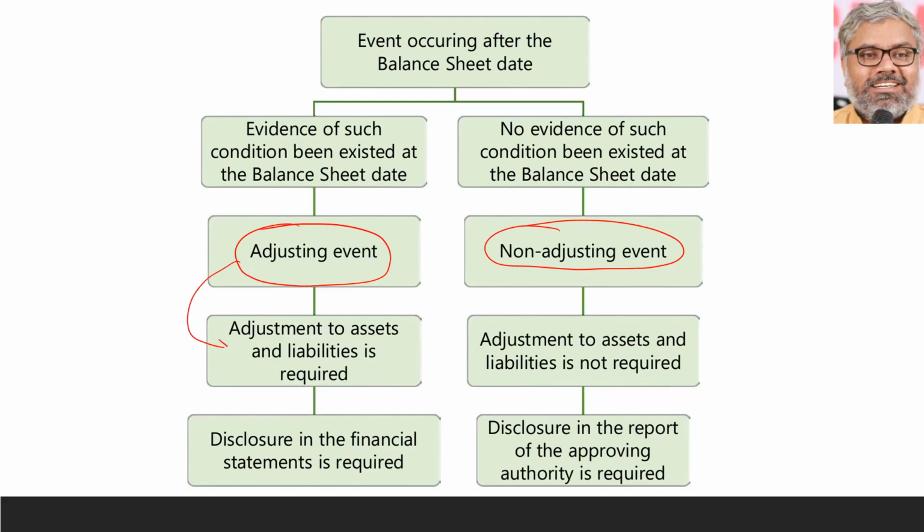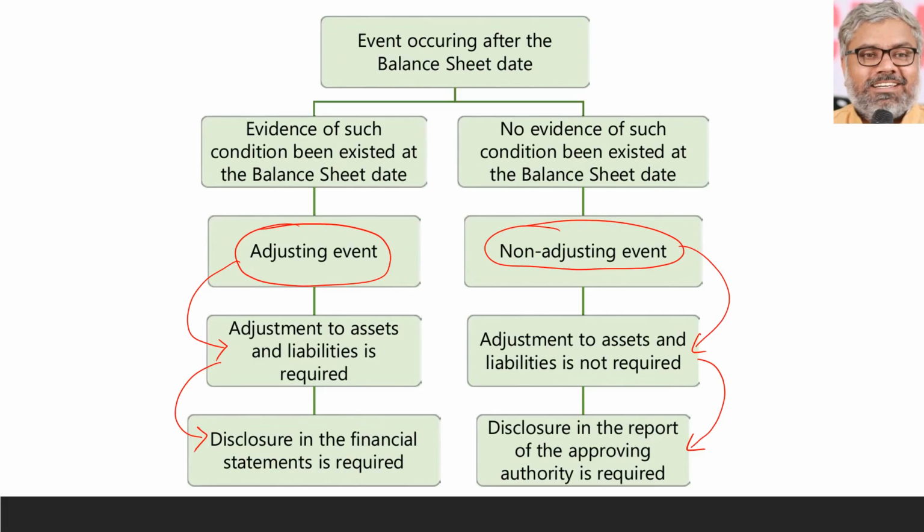Adjusting event means what? Adjustment is required to assets or liabilities or incomes or expenses as the case may be. A non-adjusting item does not require any adjustment. The name itself indicates. Of course, for the items which are adjusted, disclosure in the financial statements will definitely be required. For non-adjusting events, no need to disclose them in the financial statements, but a disclosure can be given in the report of the approving authority.